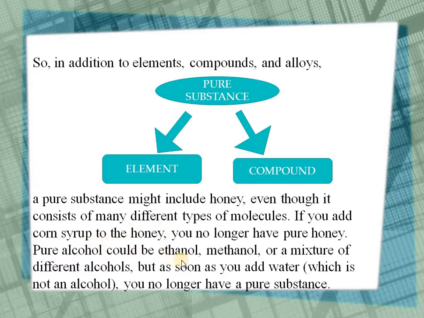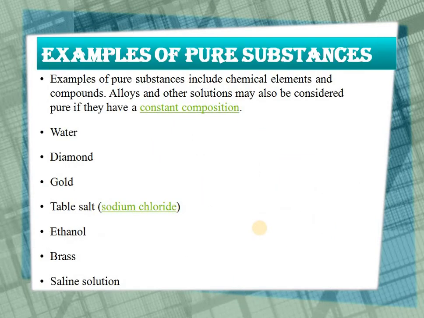The same is with alcohol. Ethanol and methanol are pure substances until you add water. At the addition of water, you will get a mixture and now the alcohol will not be a pure substance. So some examples of pure substance are water, diamond, gold, table salt, that is sodium chloride, alcohol, ethanol, brass and so on.